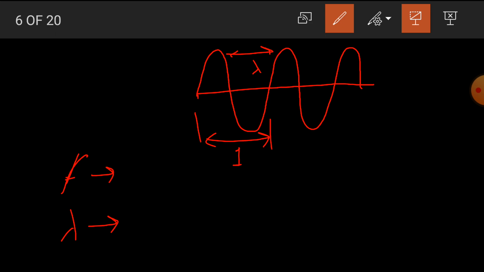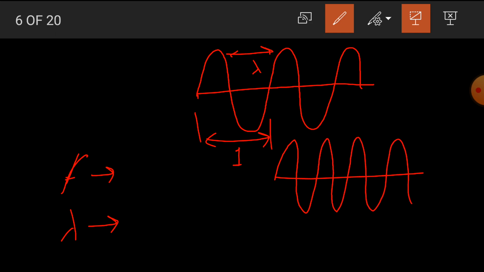That means if the frequency is more, that means the number of oscillations in 1 second are more, then the distance between two crests or two troughs becomes less. That means the frequency and the wavelength are inversely proportional to each other. If frequency increases, then the wavelength decreases.